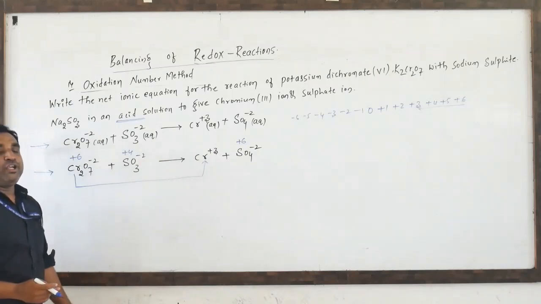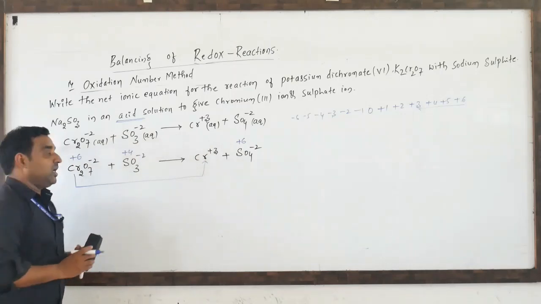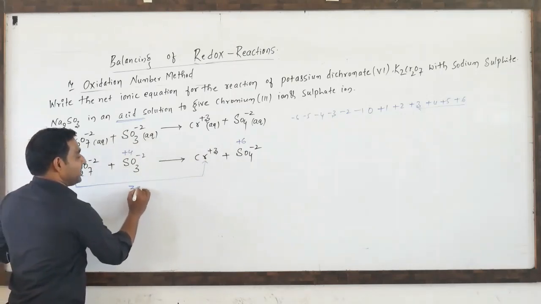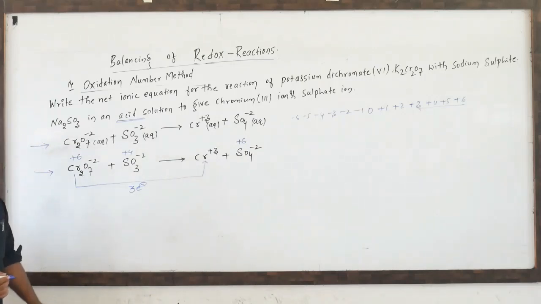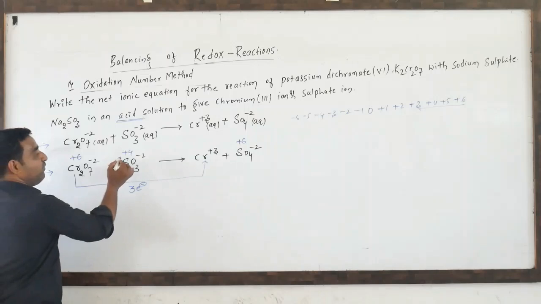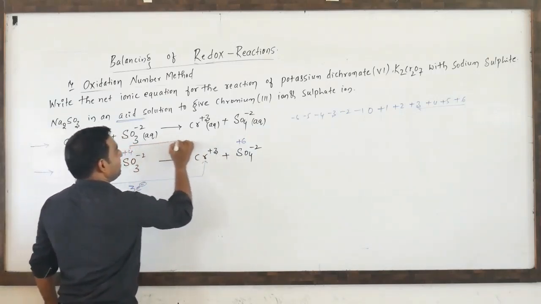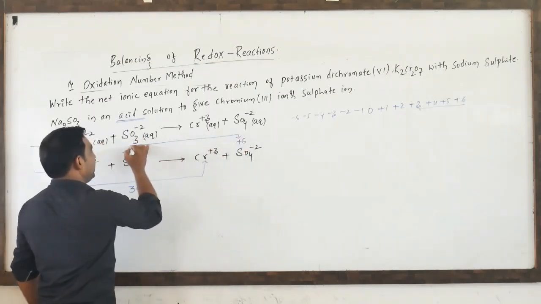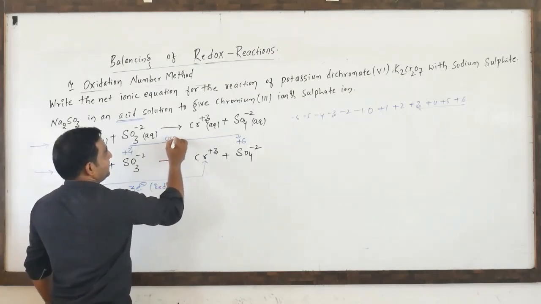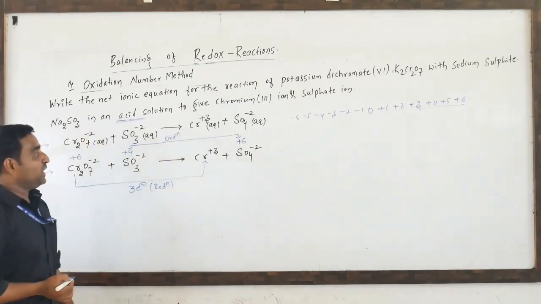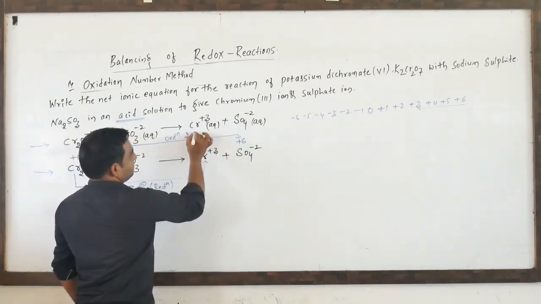Reduction means gaining of electrons. How many electrons will it gain? From +6 to +3 means 3 electrons are gained. Taking 3 electrons, chromium +6 is converted to +3, it is reduced. Sulfur, that is +4, is converted into +6, an increase in oxidation number, so that is called oxidation. So one oxidation and one reduction happened. How many electrons will it lose? The 2 electrons it will lose.